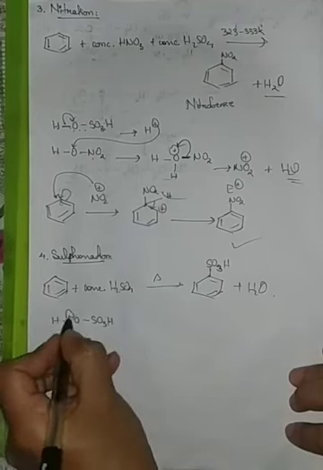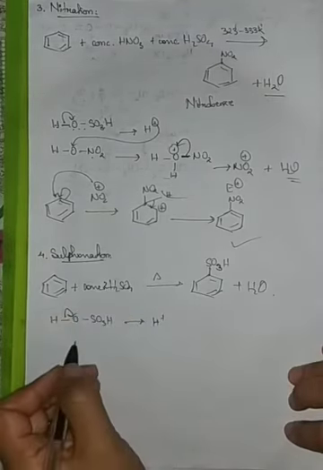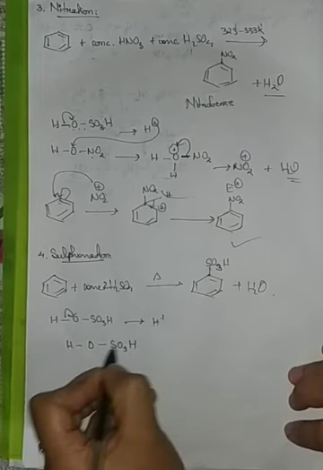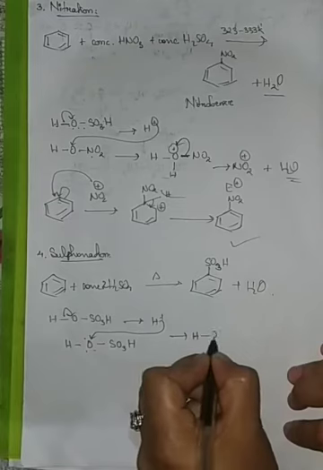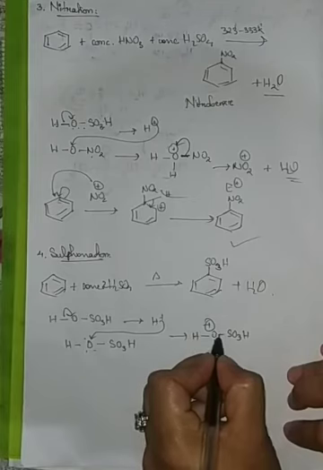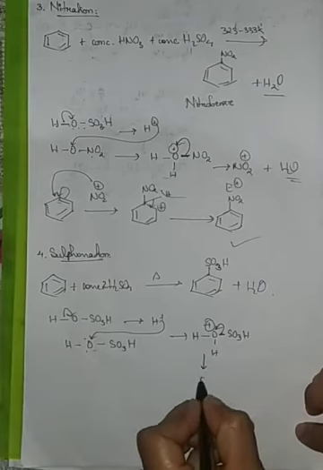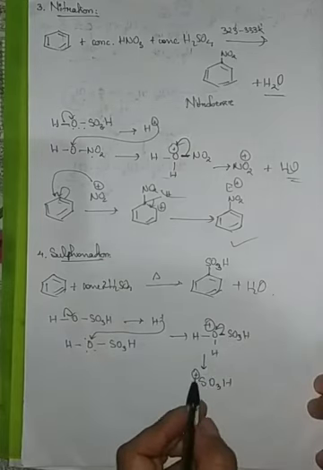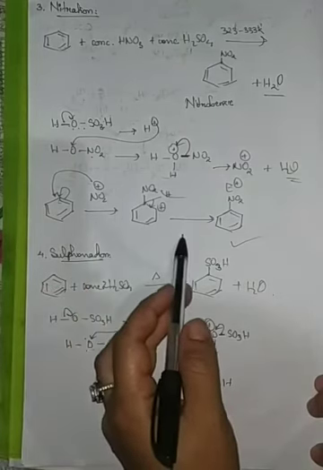HOSO3H, this goes here, therefore there will be release of the proton. Now it reacts with two molecules of sulfuric acid. Therefore, another molecule of sulfuric acid is here. Now, this comes and attacks here. Therefore, we'll be getting H2O and SO3H, and a positive sign would be formed here. Therefore, to fulfill the deficiency, along with the two bonding electrons, it goes to the oxygen atom, and then SO3H would have a positive sign here. And therefore, this acts as the electrophile and attacks the benzene ring in the same mechanism as in this case.